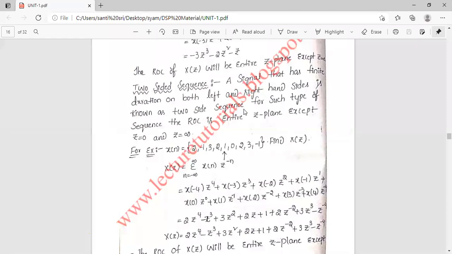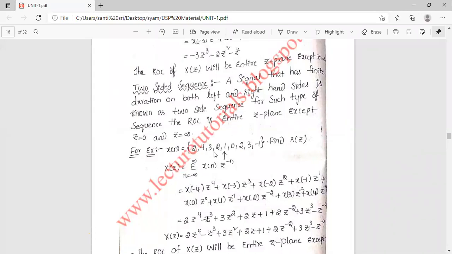So a signal that has finite duration on both left and right hand sides is known as a two-side sequence. For such a sequence, the ROC is the entire z plane except z equal to 0 and z equal to infinity. If the ROC is the entire plane except z is 0, that is a right-hand sequence. If the ROC is the entire z plane except z is infinity, that is a left-hand sequence. This is the combination of both, so it excludes z is 0 and z is infinity.